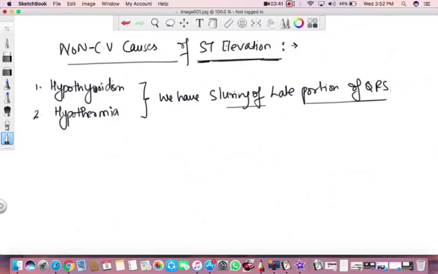Because of this slurring of the late portion of the QRS complex in ECG or EKG, whatever you call that, we have a very specific wave which is called the Osborne wave. I'll just draw it in front of you.